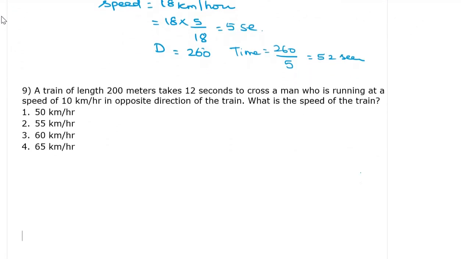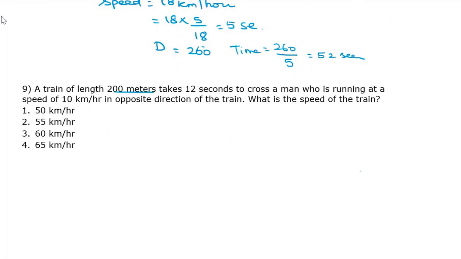Ninth one. A train of length 200 meter takes 12 seconds. A man is also running in the opposite direction at some speed. So the train is moving.